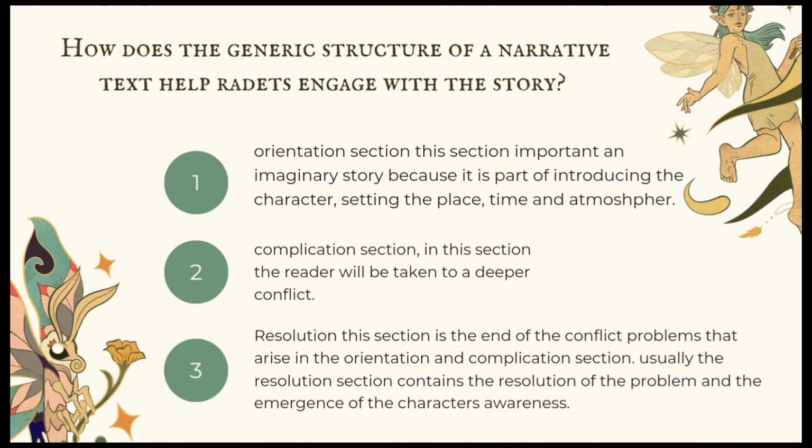With orientation, readers can better understand the character and storyline of the narrative text. In the complication section, the reader will be taken to a deeper conflict. Complication contains relationships that give rise to problems until the problem reaches its peak.